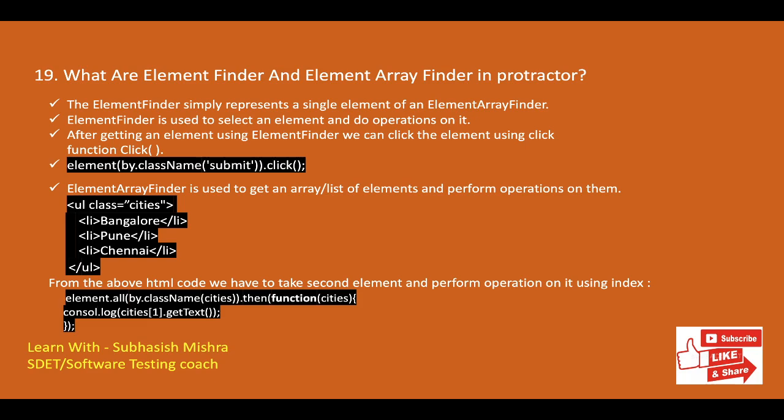In this example, you can see a piece of code where we have a class named cities and we have different cities like Bangalore, Pune and Chennai. And then if we have to find the second element and perform an operation on it using an index, we can do something like this. This is the code we can use.